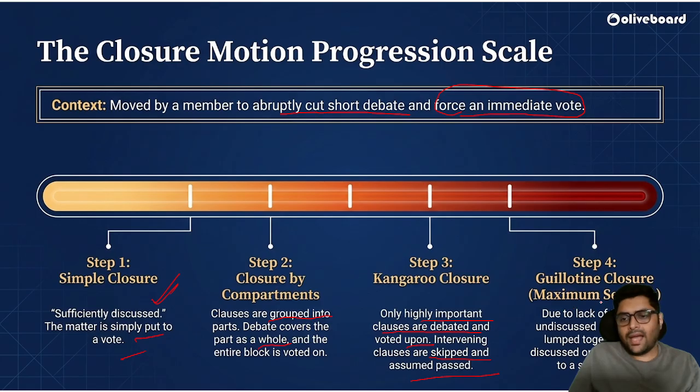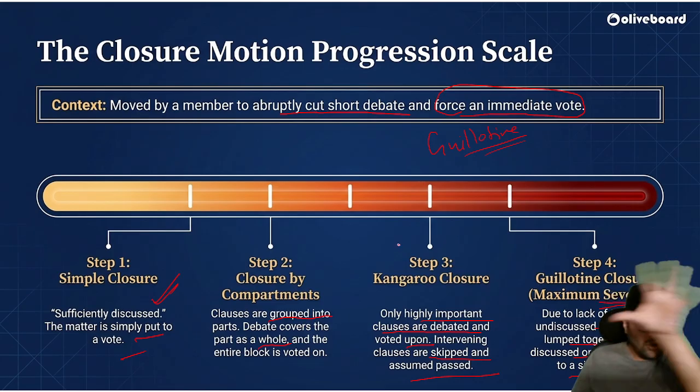Guillotine closure, maximum severity. Due to lack of time, all undiscussed clauses are lumped together with discussed ones and forced to a single vote. Okay, so guillotine closure. What will happen due to lack of time?